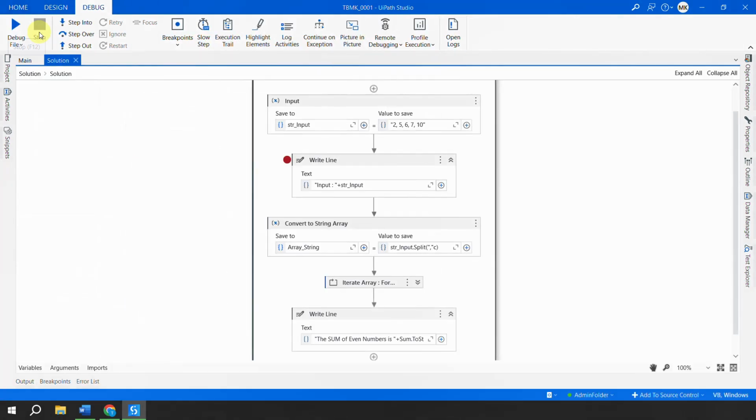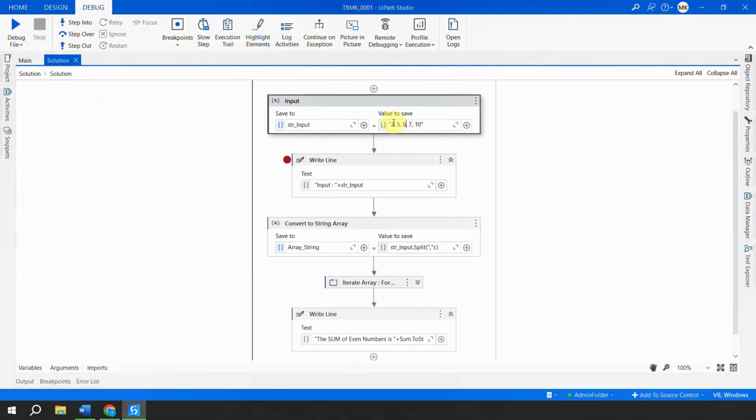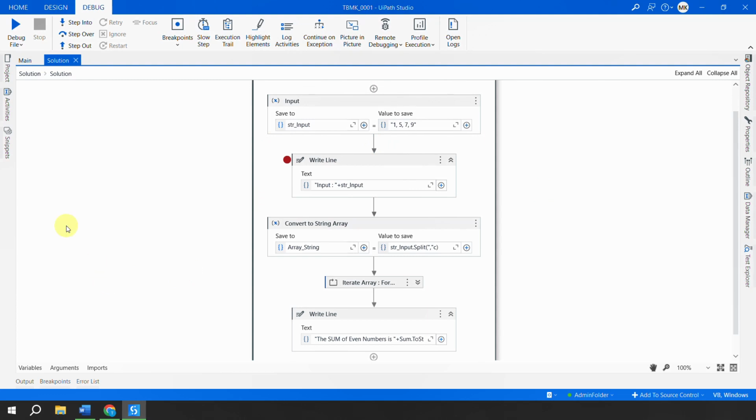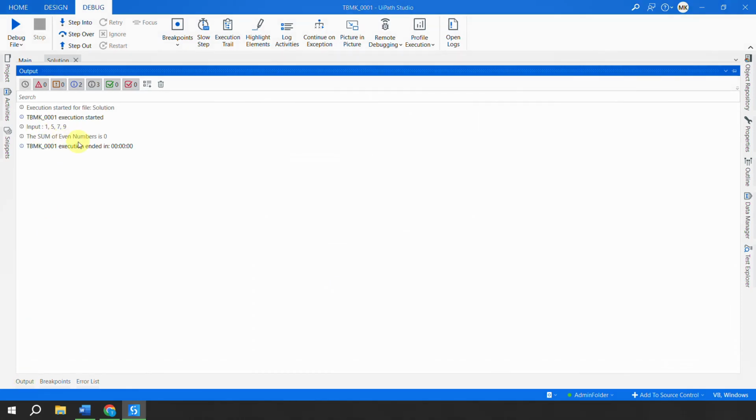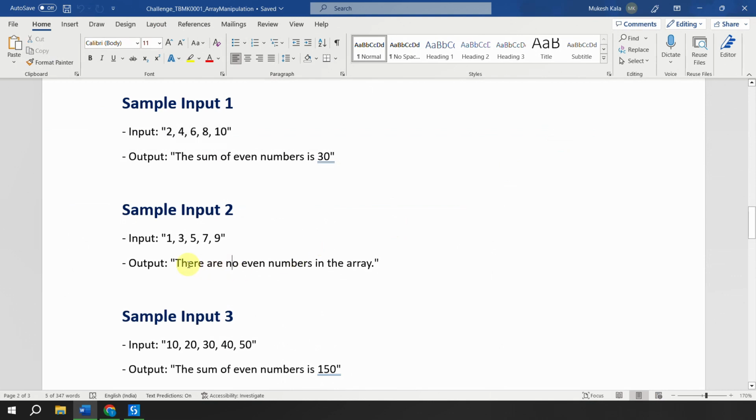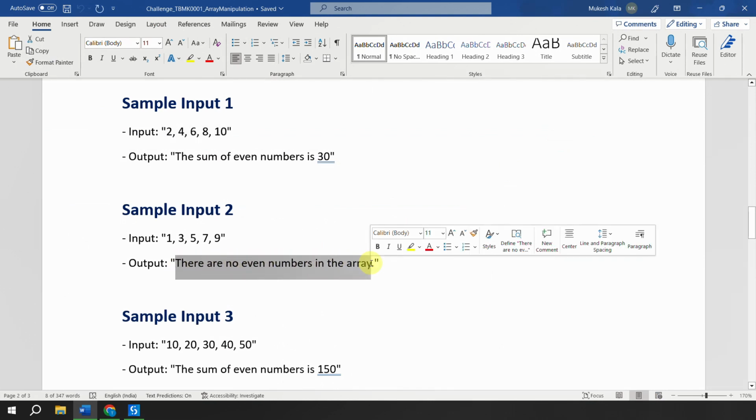But if you remember, I have some condition like this where I have all the numbers as odd, 1, 5, 7 and let's say 9. Now as you can see, none of the numbers are even. If I save this, go here, run the file, and go to the output, it says that the sum of the even numbers is 0, right? However, the expected output was this: there are no even numbers in the array, right?